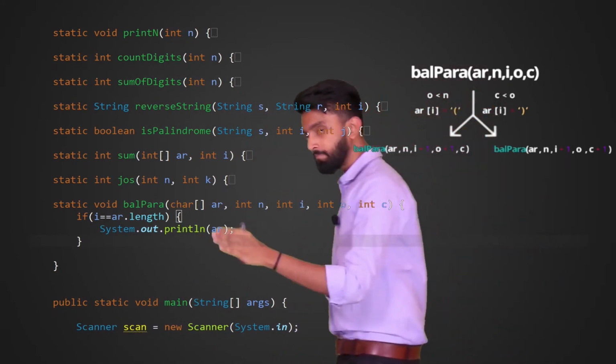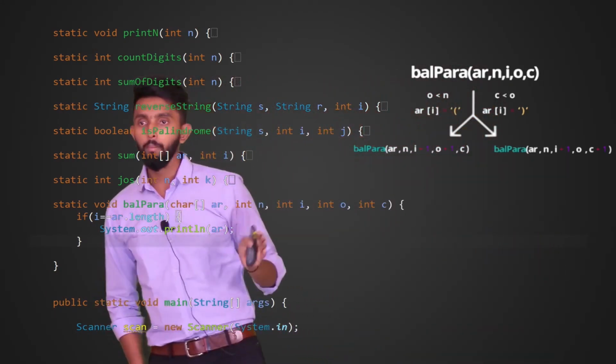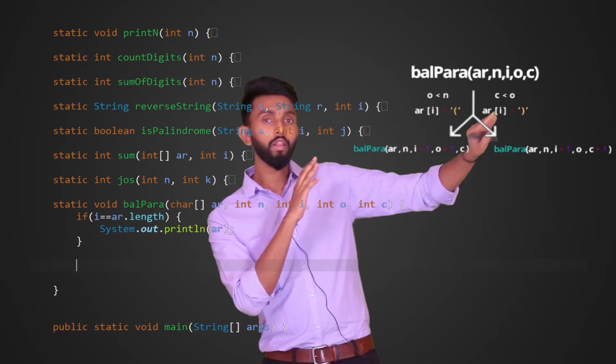Super. So where was I? Base condition is done. Now that the base condition is done, now comes our checking. Can opening be put or can closing be put?